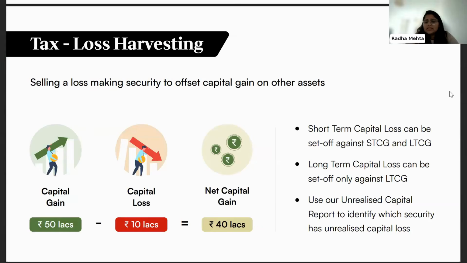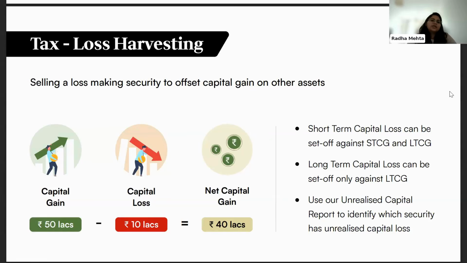There are certain specific rules when it comes to tax loss harvesting and carry forward and set off of capital losses. But just to summarize, let's say your capital gains is 50 lakhs in a few securities, and in some security you're actually facing a loss of 10 lakhs. You can sell that, realize the 10 lakh loss, and then your net capital gain will be 40 lakhs, and the taxation will be on the 40 lakhs instead of the original 50 lakhs.